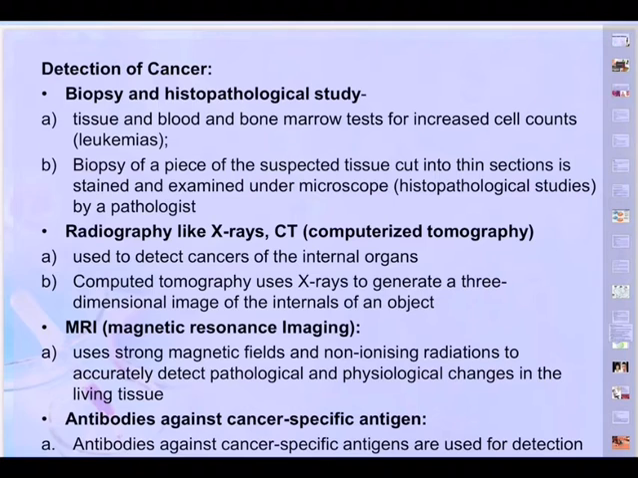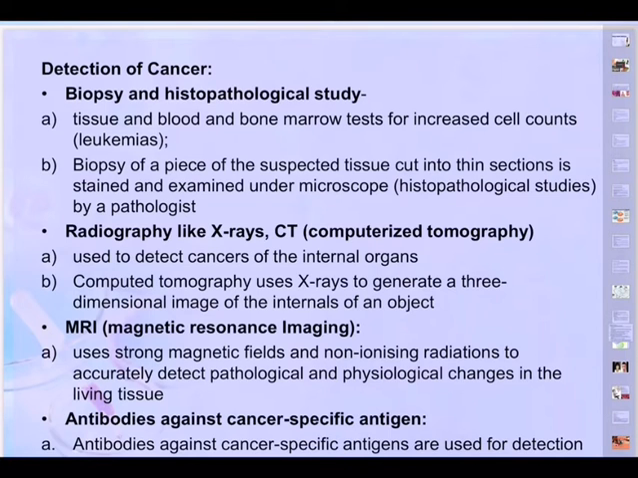And then detection. How to detect that a person has got cancer? One is biopsy and histopathological study. In biopsy and histopathological studies, the tissue or blood or bone marrow will be checked. So tissue, blood, bone marrow tests for increased cell counts, as in leukemias. And in a biopsy, a piece of suspected tissue is cut into thin sections, stained, meaning colored, and examined under a microscope. This is a histopathological study by a pathologist.